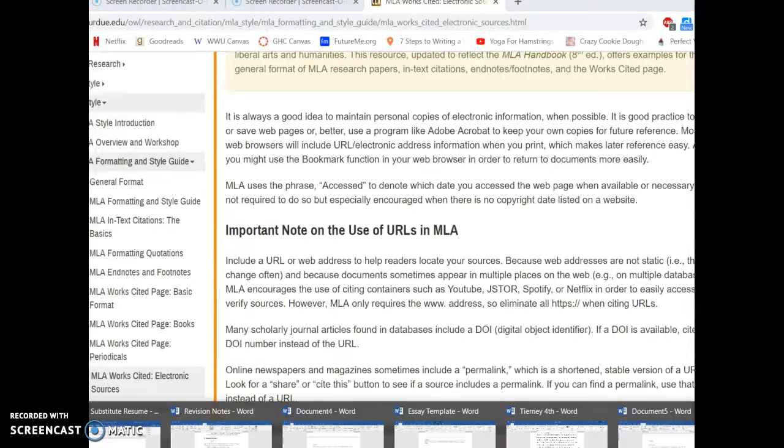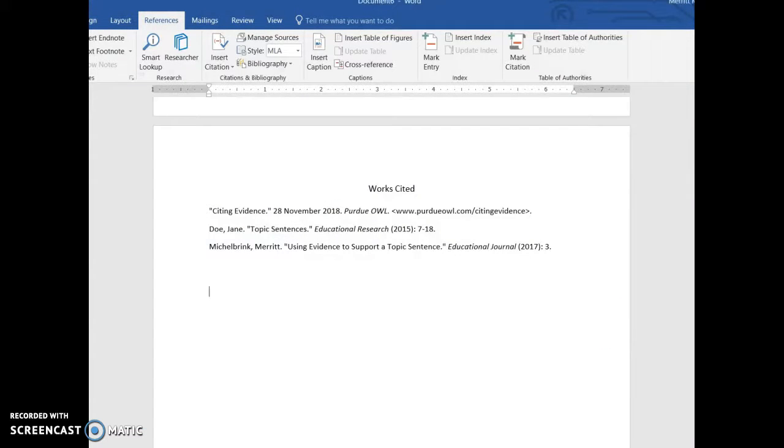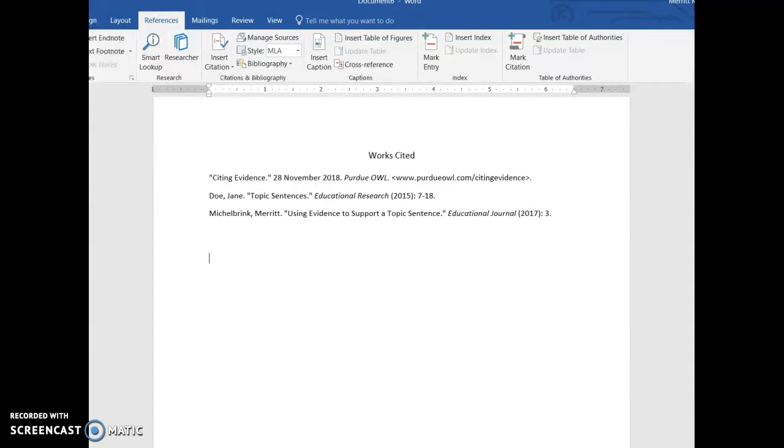So overall, that's just what you need to do for MLA format: include your in-text citations, and then also make sure to include your works cited page with just the stuff that you have cited in your essay.